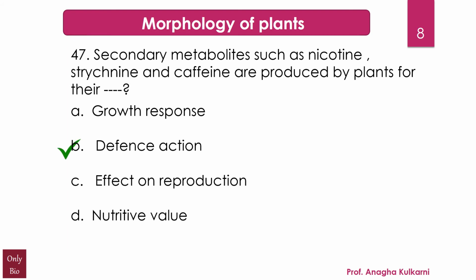Defense action. Secondary metabolites are also called specialized metabolites or secondary products or natural products. These are organic compounds produced by bacteria, fungi, or plants which are not really directly involved in normal growth or development or reproduction of the organism. This is the reason why options A, C, and D are ruled out.